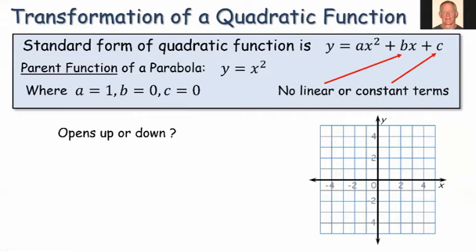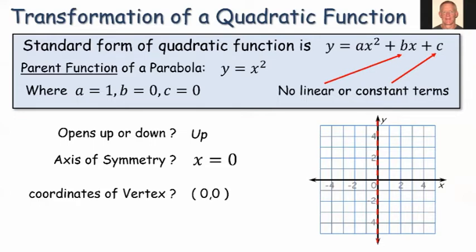Now, what does the graph of the parent function look like? Well, it opens up. It has an axis of symmetry at x equals 0, so that vertical line is right on the y-axis. And the coordinates for the vertex are at the origin, (0, 0). Now, it's helpful to have a couple more points to see what it's going to look like.